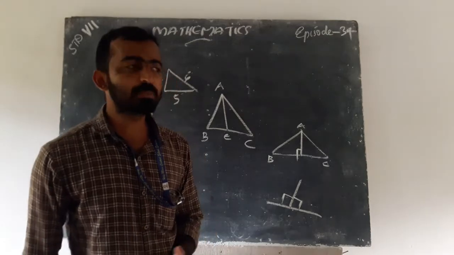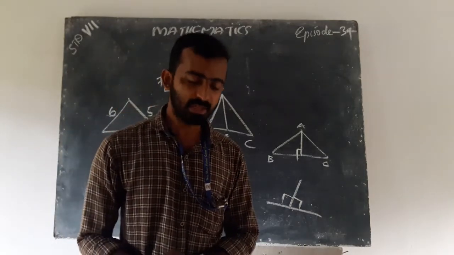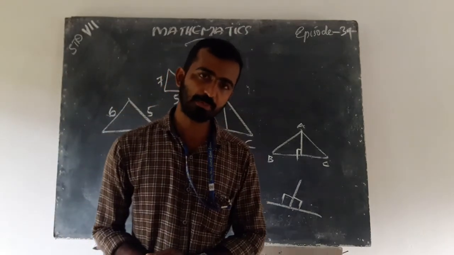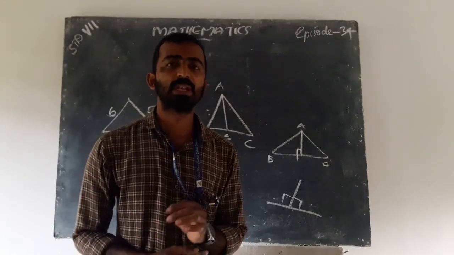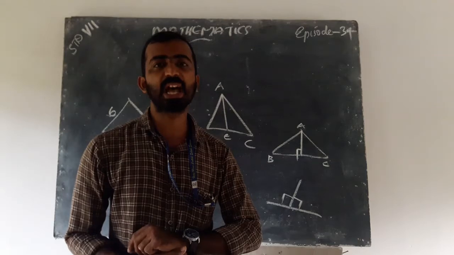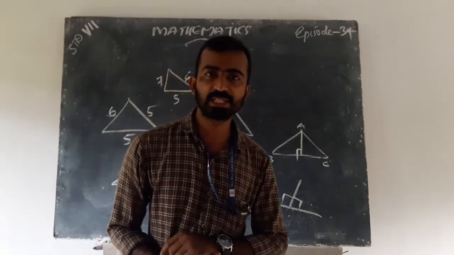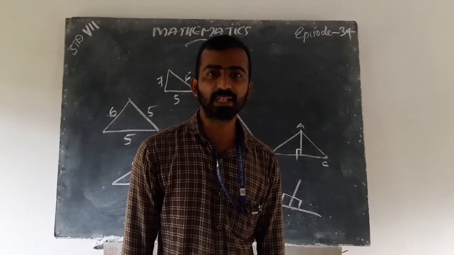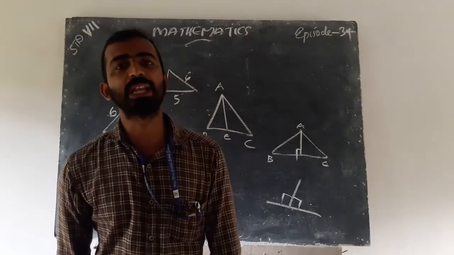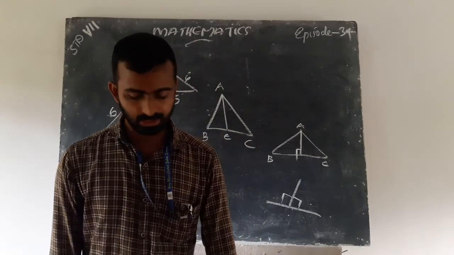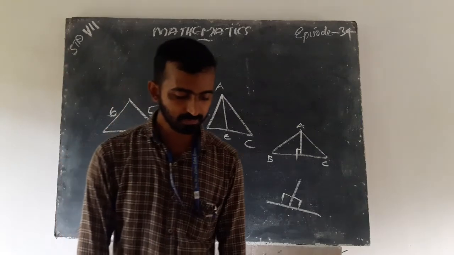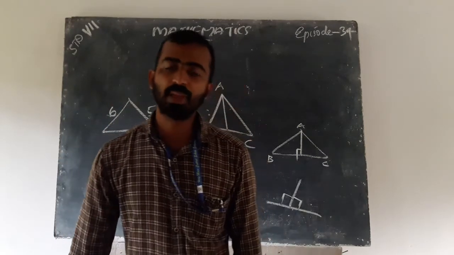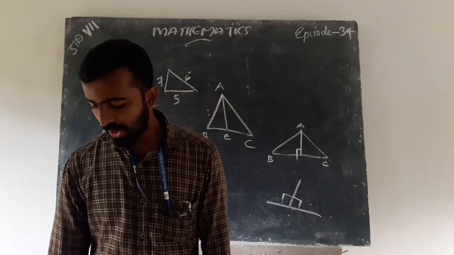And if all sides are different, it is a scalene triangle. So we can say the types of triangles are scalene, isosceles and equilateral.